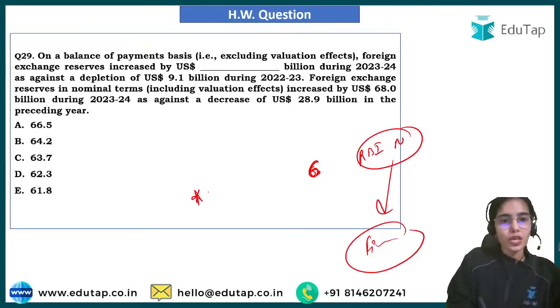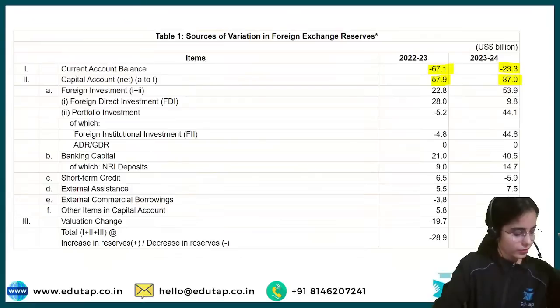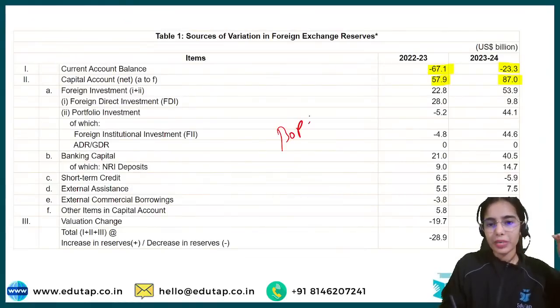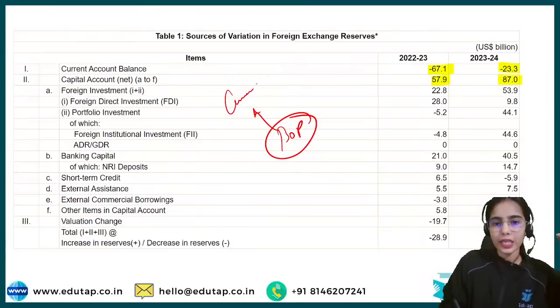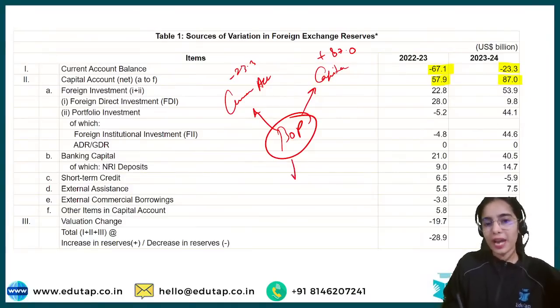Okay. So on a balance of payments basis, the foreign exchange reserves increased by US dollar how much? $63.7 billion. Okay. So on the balance of payments basis, in the current account there was a deficit of $23 billion, while in the capital account there was a surplus of $87 billion. So in total, on the balance of payments basis, the reserves increased by $63.7 billion.